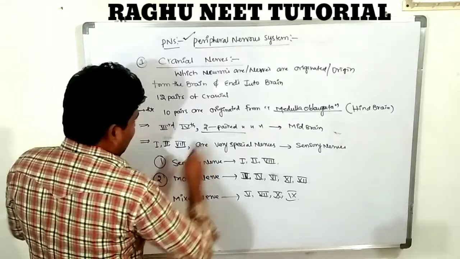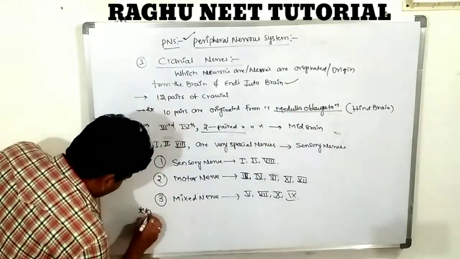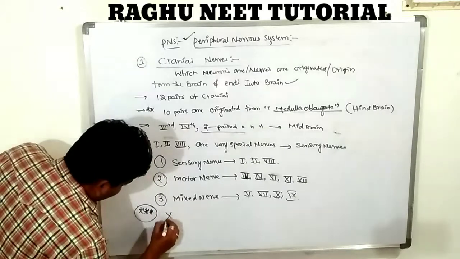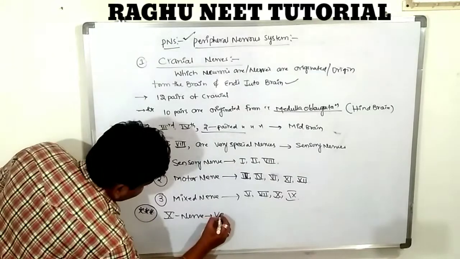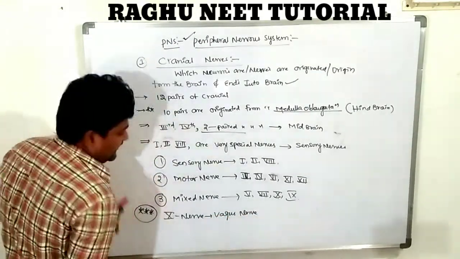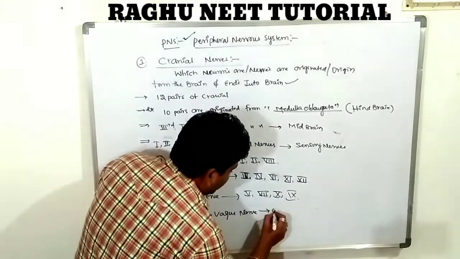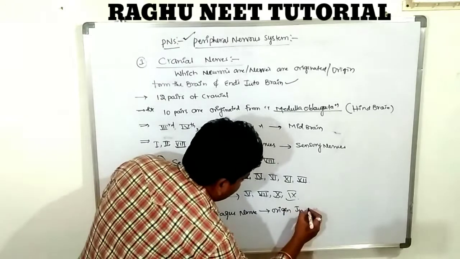Next, the very important special characters of the 10th nerve, known as the vagus nerve. The vagus nerve originates in which region?